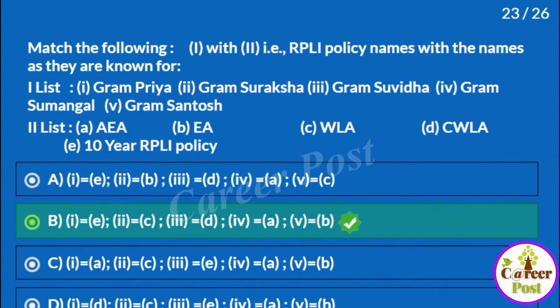Fourth one, Gram Sumangal is AEA. And Gram Santosh is EA, endowment. All these names you should learn definitely for the examination purpose. Either it is PLI or RPLI policies, you have to learn these names by which they are called.